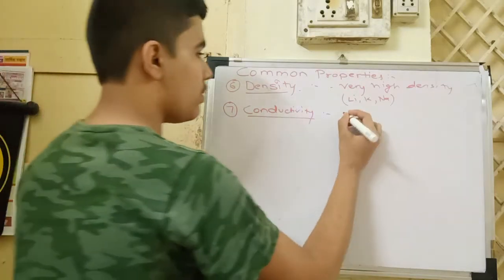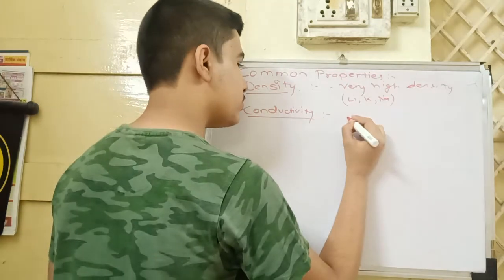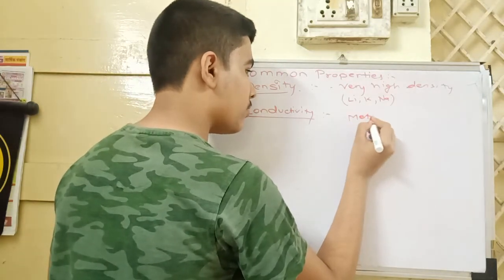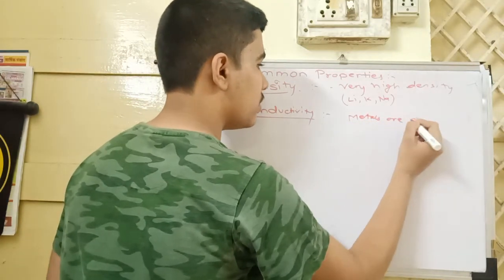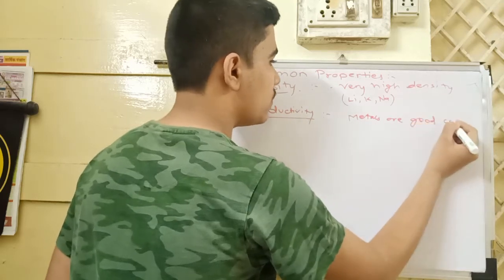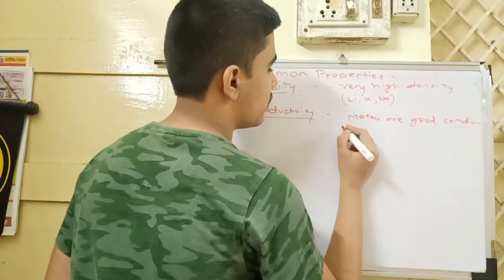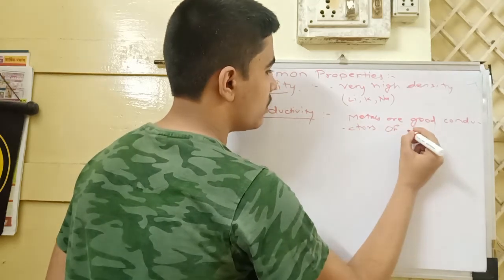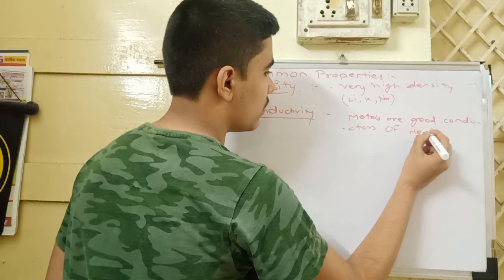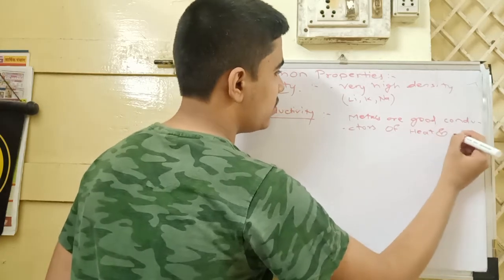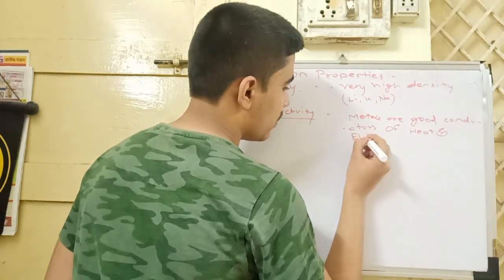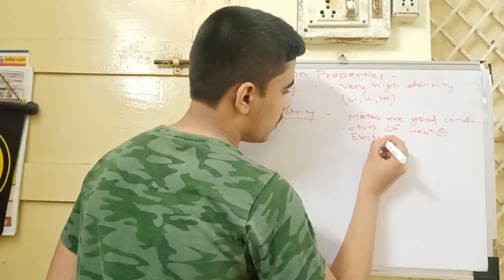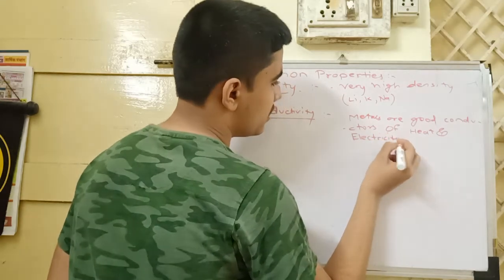And both metals are good conductors of heat and electricity.